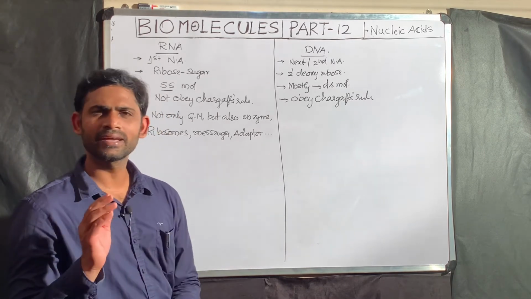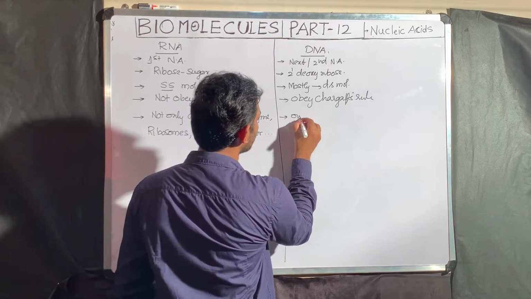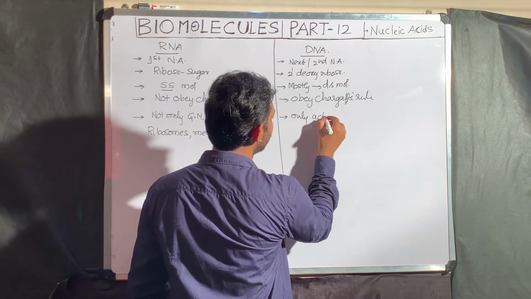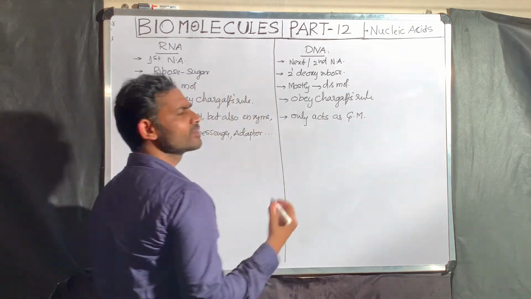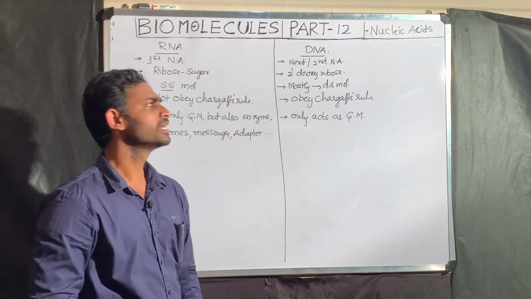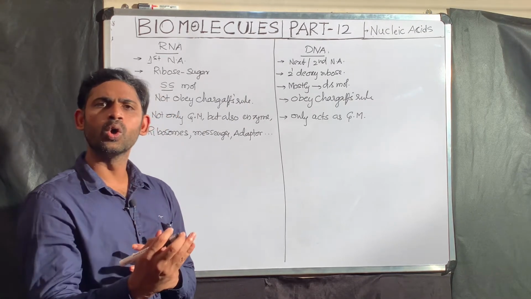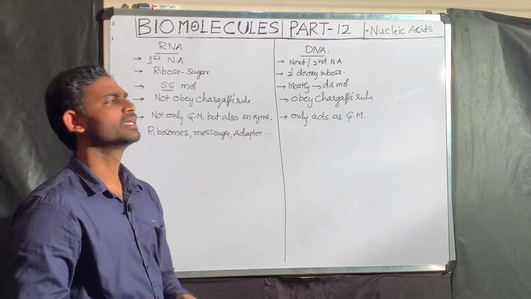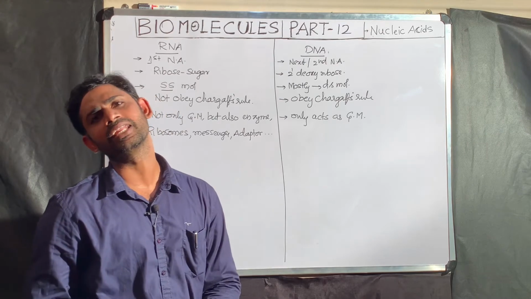But in the case of DNA, there is no such thing. DNA has only one function, it only acts as genetic material. As a result, what you need to understand is that RNA has a multifunctional role in the biological system. DNA has only one function, that is to act as a genetic material.